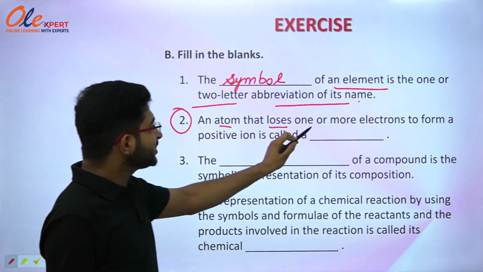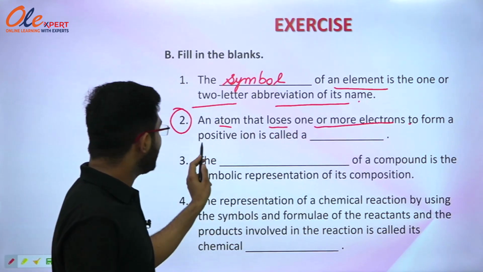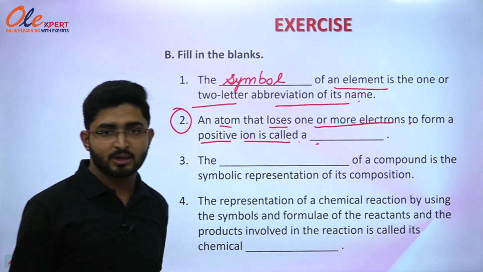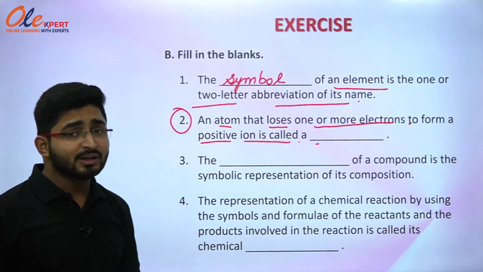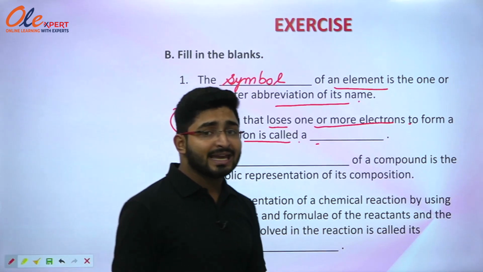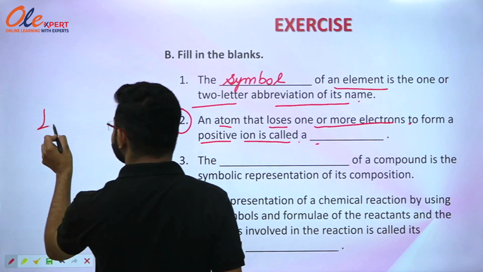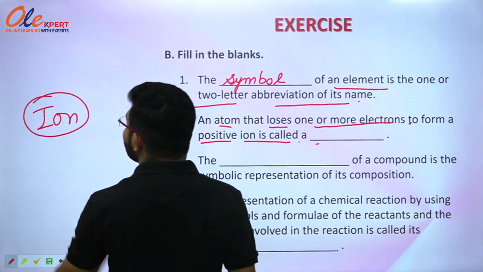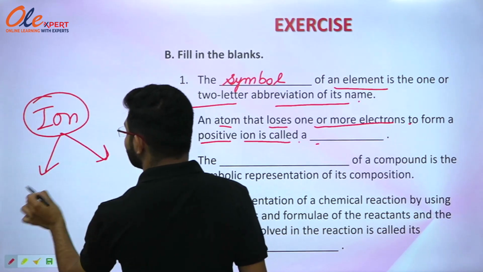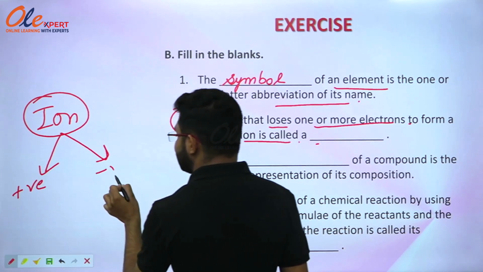An atom that loses one or more electrons to form a positive ion is called a dash. So we have studied that whenever any element loses or gains electrons, it forms a charged particle that is known as ion. And ion has two categories, positively charged ion and negatively charged ion.